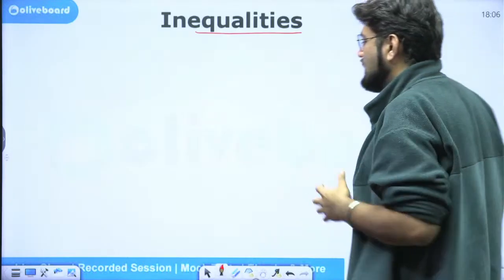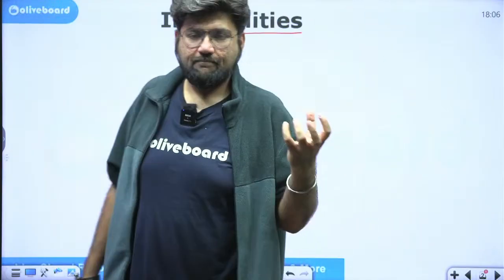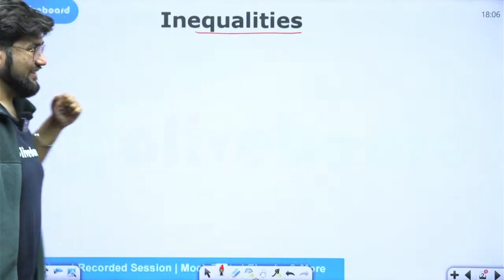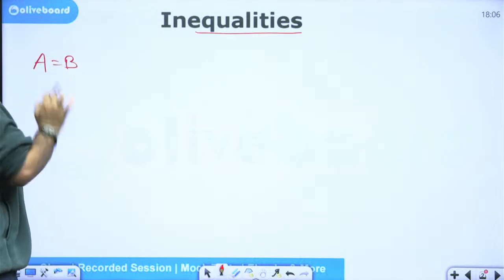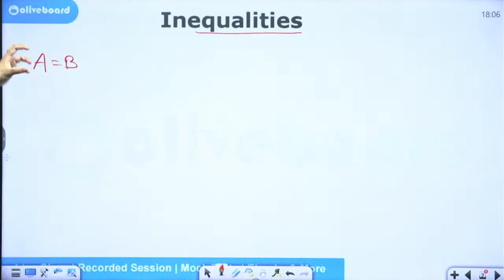So equalities means something which is equal quantities. For example, I am saying that A is equal to B. That means I am giving you a definite value: the value of A is equal to the value of B.